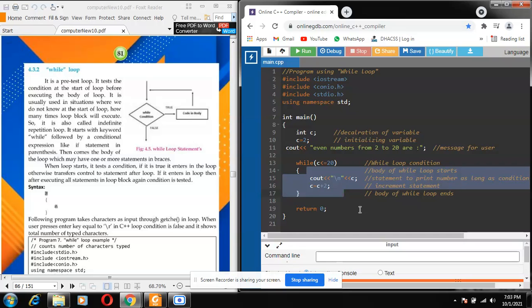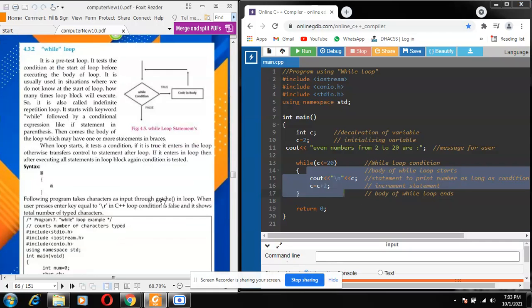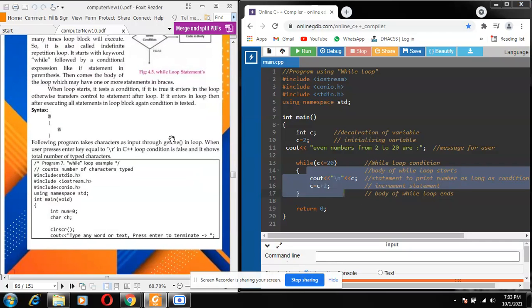So here is a program that I'm going to use. This program is not given in the book example. I just wrote it myself to explain the simple structure of the loop. We will also check the example that is given in the book. But my example is to get even numbers from 2 to 20 in ascending order.